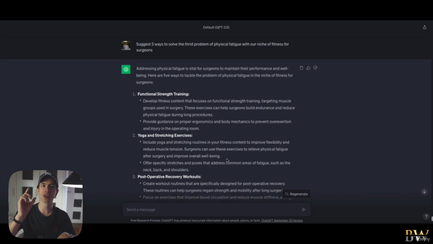Now, to give you a sneak peek of the next lesson, what we're going to be doing is taking the first solution of the third problem of our target avatar that we have created, which is, for example, functional strength training. And we could create a video, for example, which is how to decrease physical fatigue as a surgeon with functional strength training, or how to use functional strength training to never feel exhausted after surgery again.